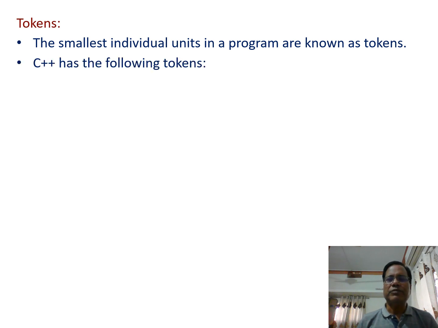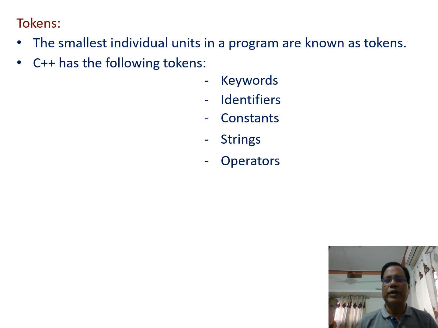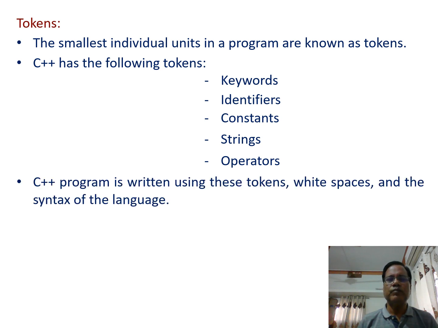C++ has following tokens: keywords, identifiers, constants, strings and operators. So all the individual units used while writing the C++ program are classified into these groups: keywords, identifiers, constants, strings and operators.